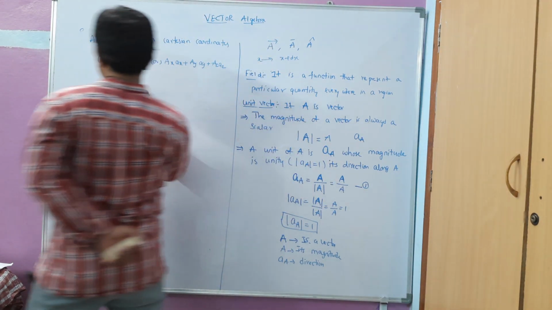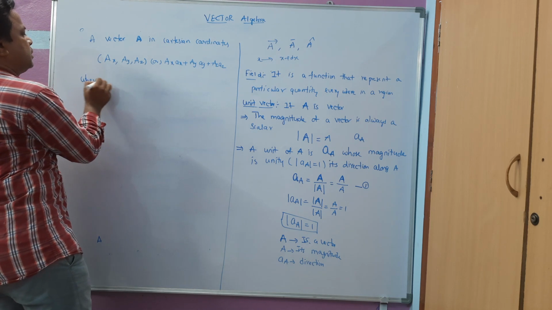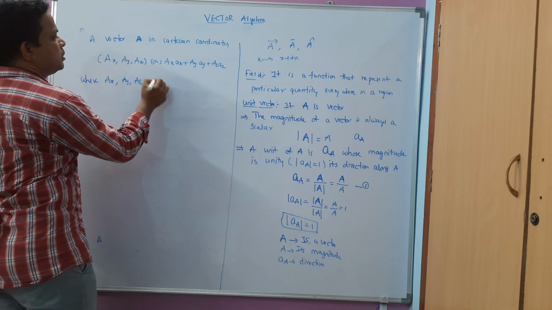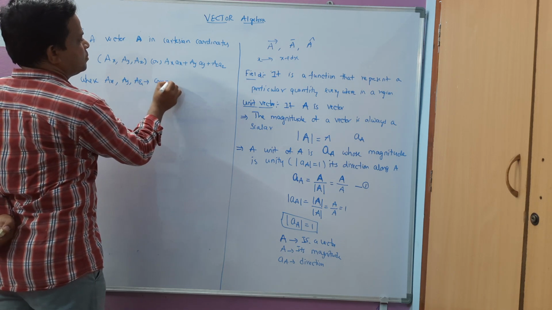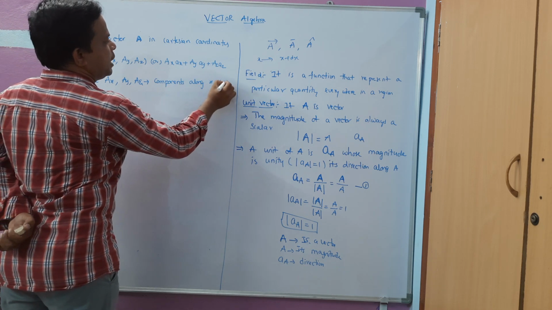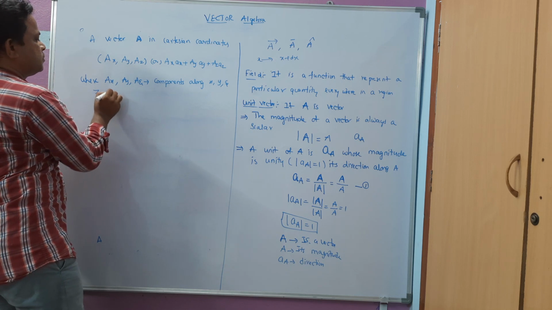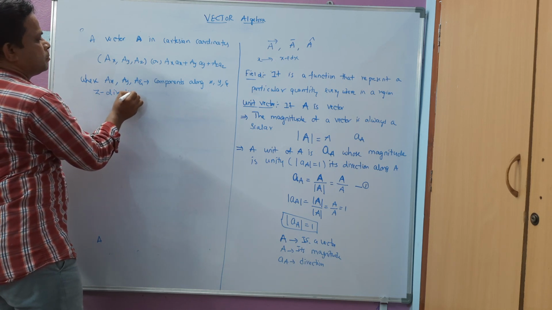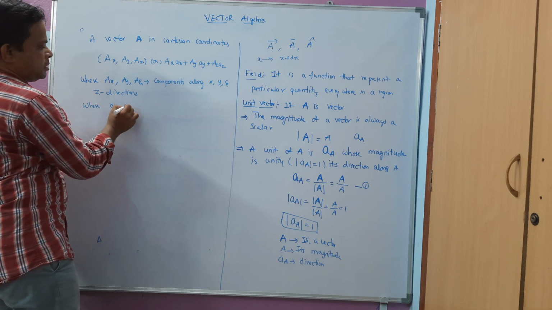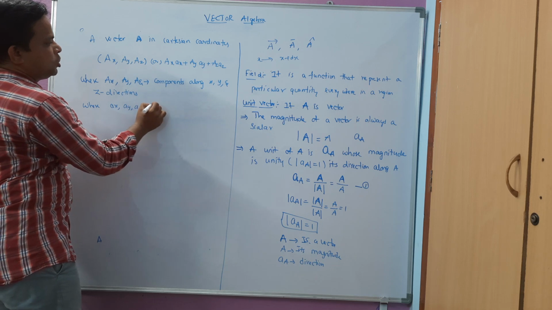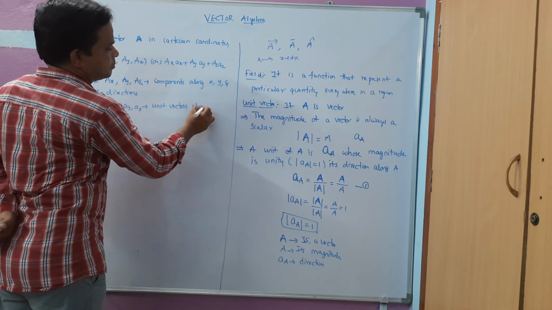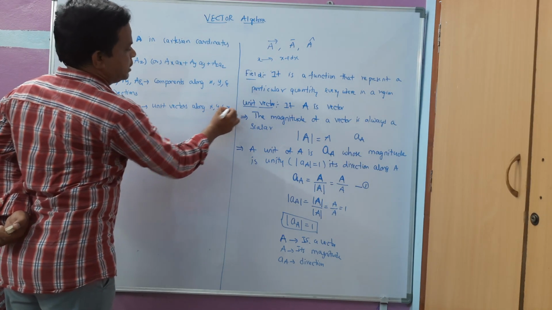Here Ax, Ay, Az are components along the x, y and z directions, and small a_x, a_y and a_z are the unit vectors along the x, y and z directions.